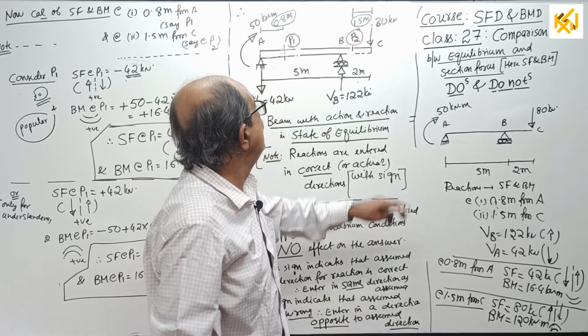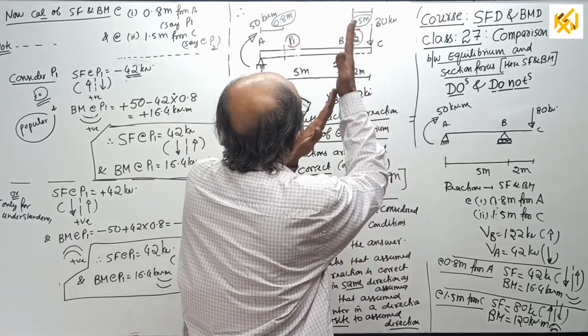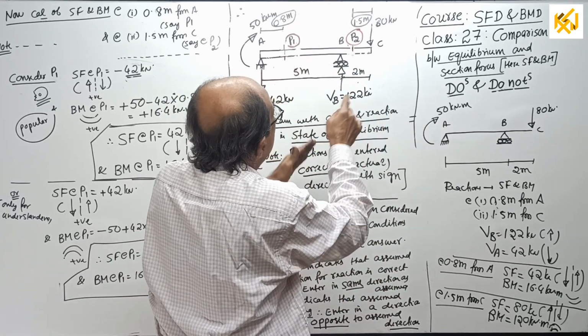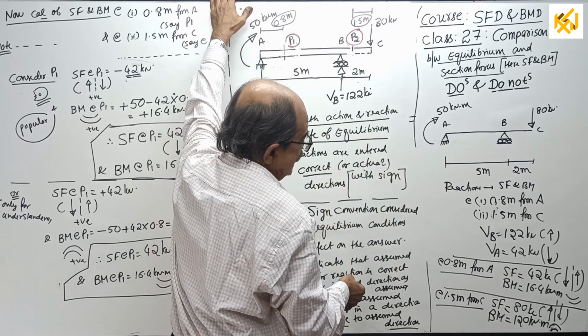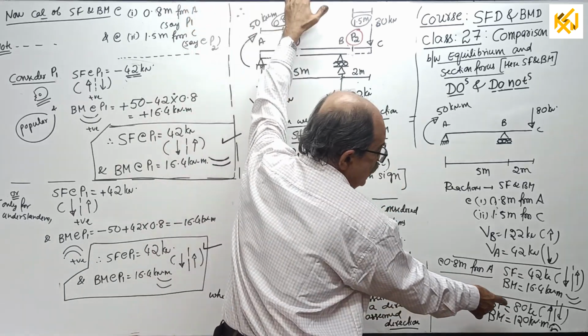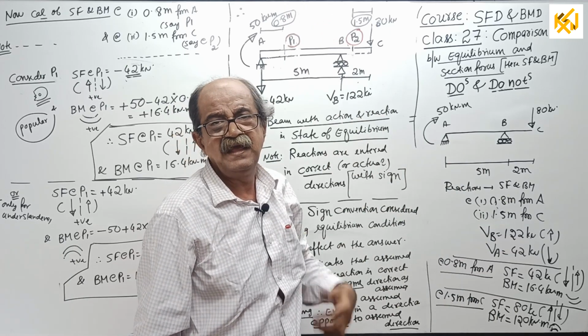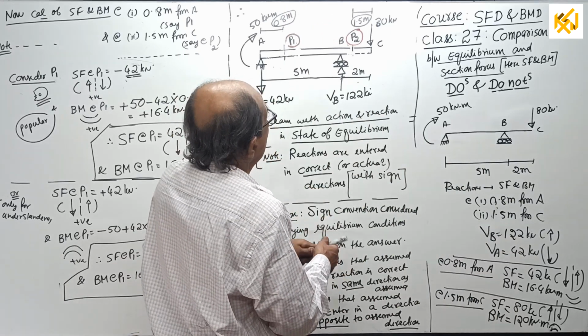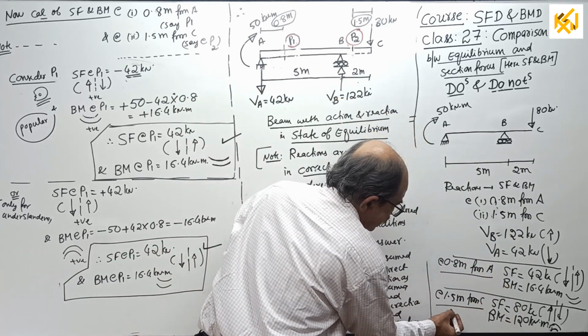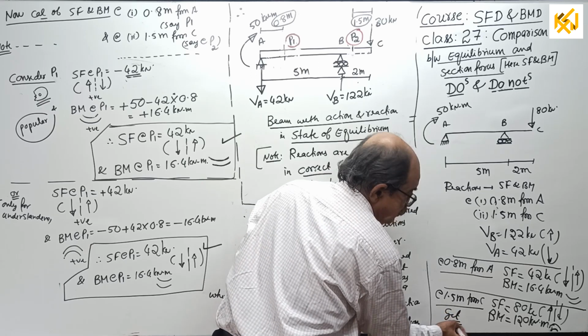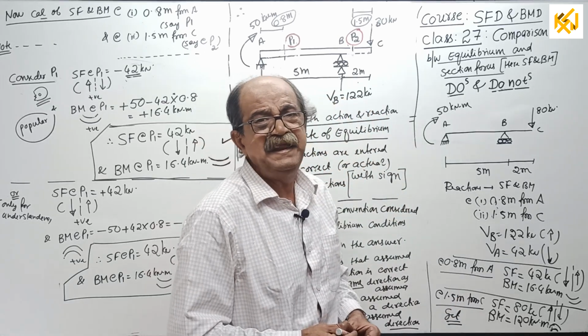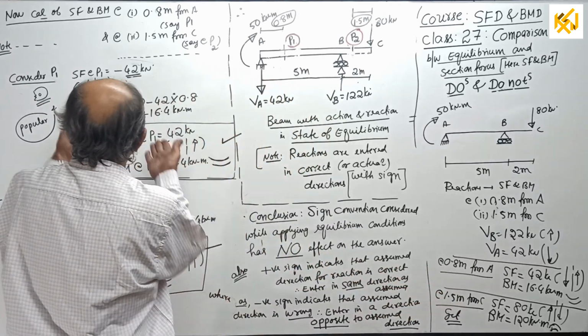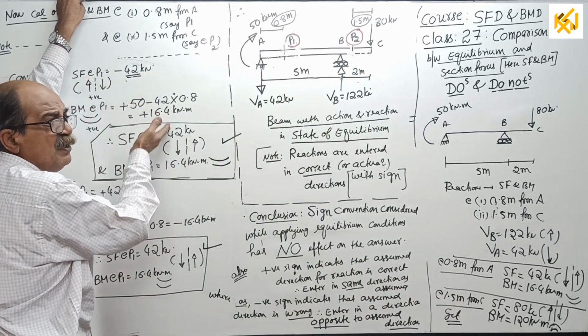So finally, the answer: shear force at P2 is 80 this way and BM is hogging of, how much? I wrote the answer there, 120 kN meter hogging. So you calculate, I wrote the answer there. You get this answer if you are serious. I won't write here. Our purpose is served here.